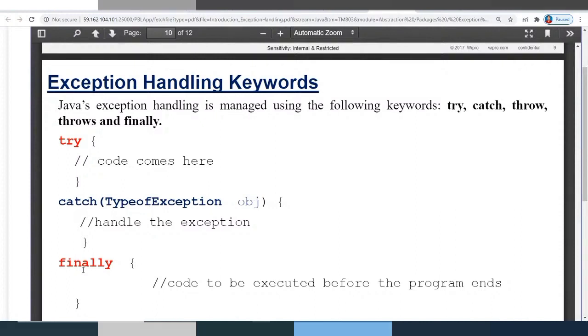But one more important point to note here is, if an exception occurs in the try block, then the corresponding catch block will be executed and the control will not go back to the try block. That means only one single catch block gets executed.